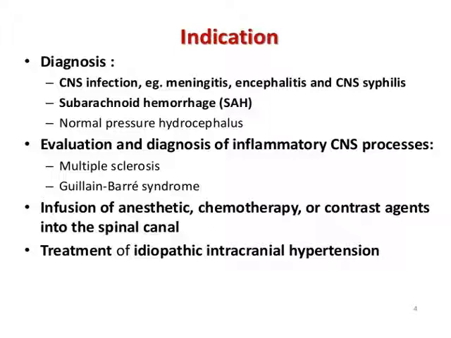Now some therapeutic purposes: infusion of anesthetic or chemotherapeutic drugs or contrast into the spinal canal, and treatment of idiopathic intracranial hypertension, where we draw the cerebrospinal fluid and intracranial pressure is decreased. This is the least common indication of lumbar puncture.